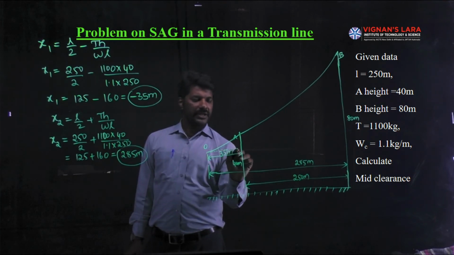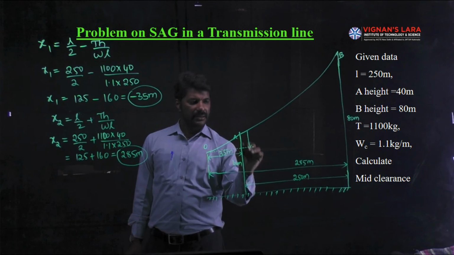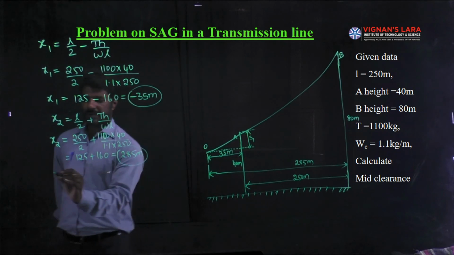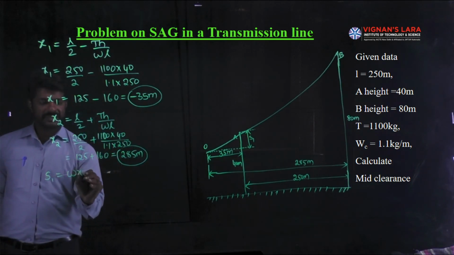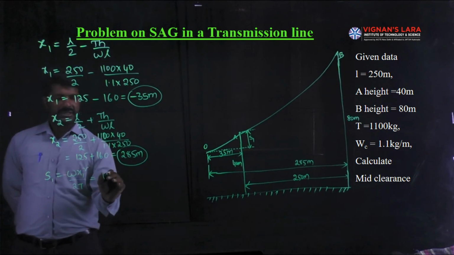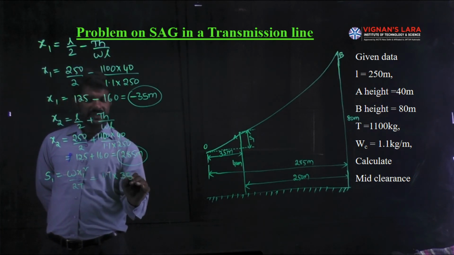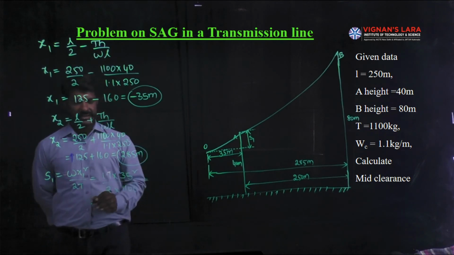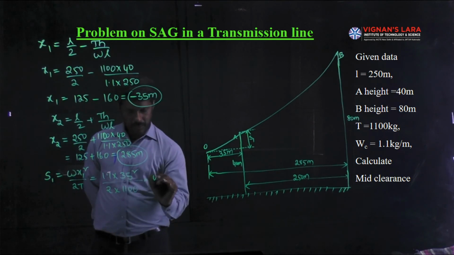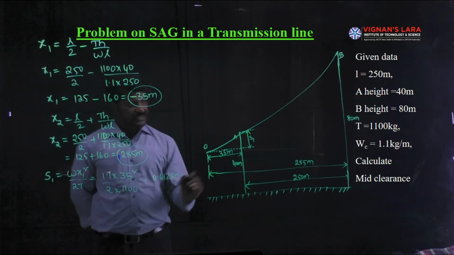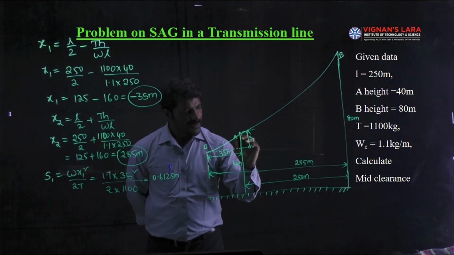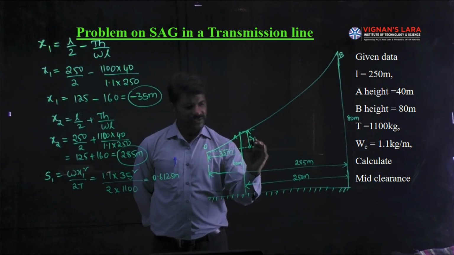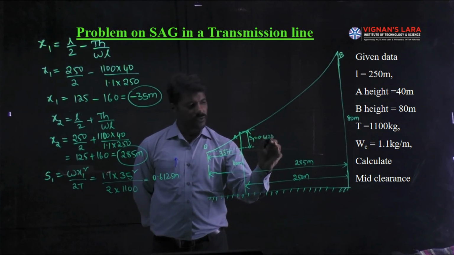Between this lowest point of the conductor and the support level is called S1. Let me calculate the S1 formula. S1 is equal to W x1 square by 2T, which is equal to 1.1 into x1 square, 35 square, by 2T. T is 1100. Simplifying this in the calculator, the S1 value will be 0.6125 meters. It means the difference between the top level of conductor A and the lowest point of conductor O, that S1 value, is equal to 0.6125 meters.